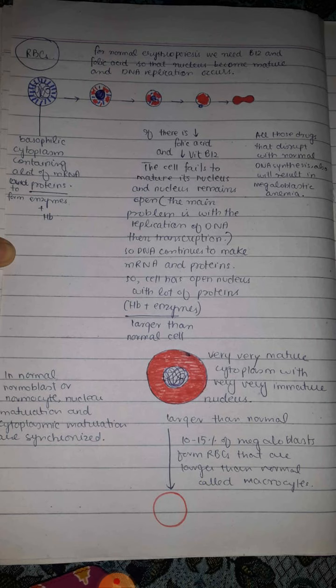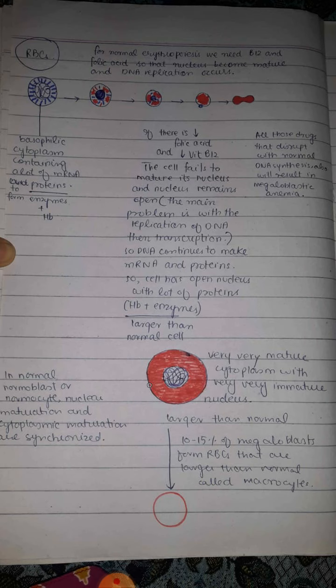However, there is hypermaturation of the cytoplasm, because there is increased transcription and increase in the formation of messenger RNA and hemoglobin. Here we can see a red blood cell in which there is deficiency of vitamin B12 and folic acid. We can see that there is an immature nucleus and hypermature cytoplasm, in such a way that there is an increase in the concentration of hemoglobin in the cytoplasm. So it is basically a megaloblast.